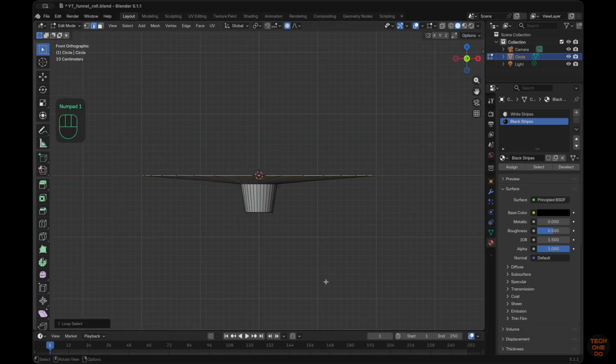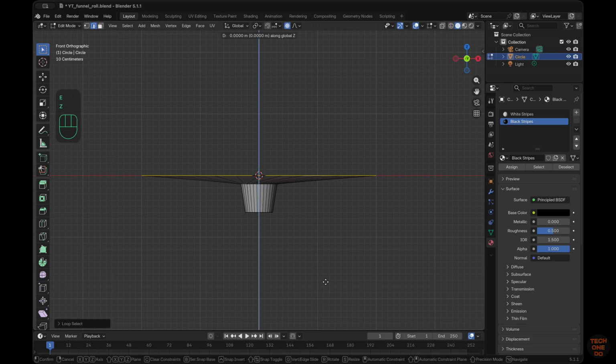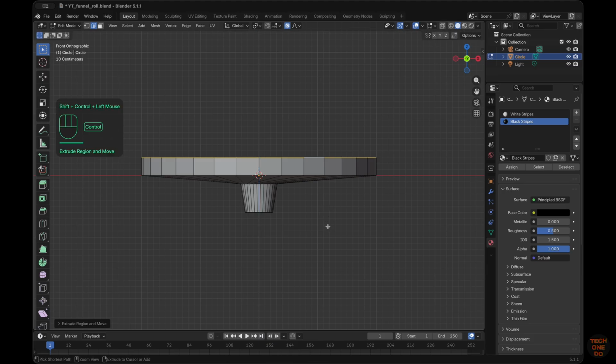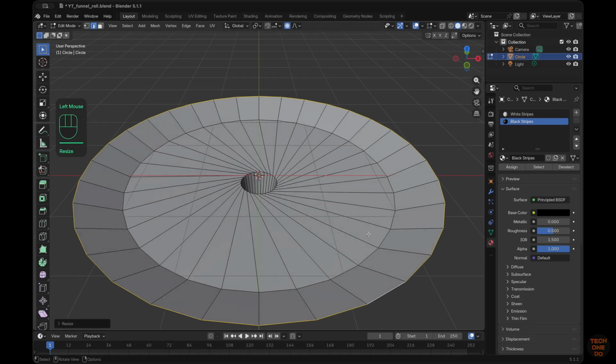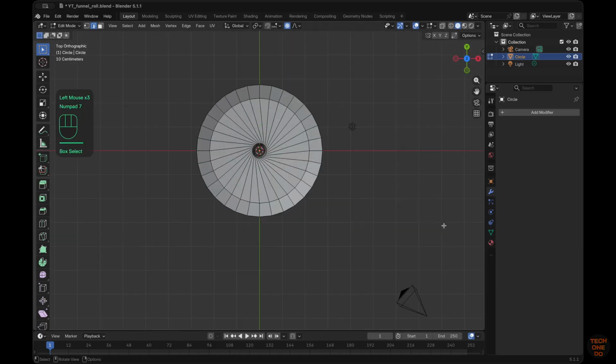Press numpad 1 for front view and press E to extrude. Use Shift plus Control while dragging mouse to extrude in steps. Press S to scale outward. Press numpad 7 for top view.